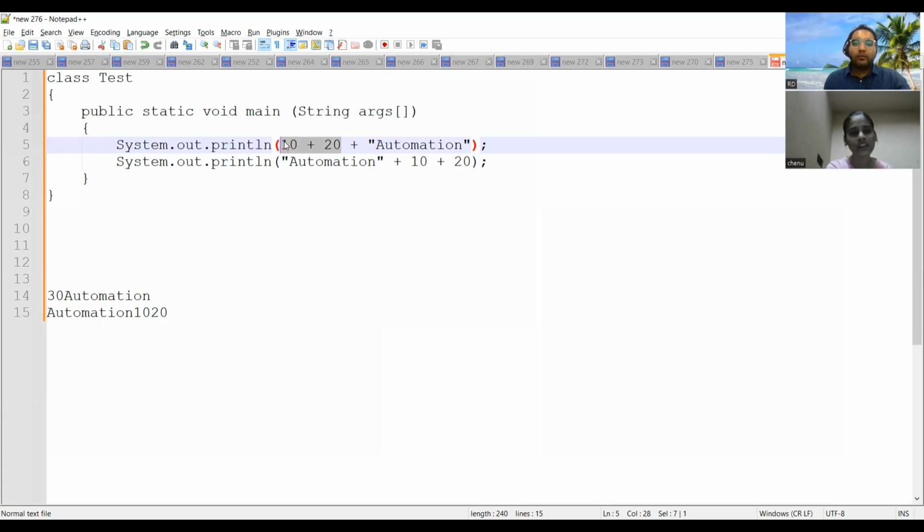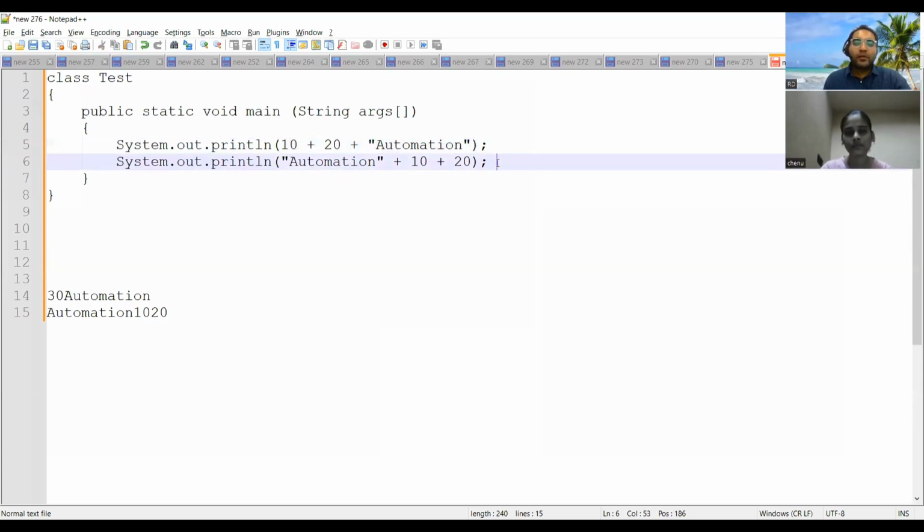But here it printed as 10 and 20. Right. May I know the reason? So let's focus on the first string here. You are adding these things, that is 10 plus 20, so it is becoming 30, and this is 30 being appended later on to automation.